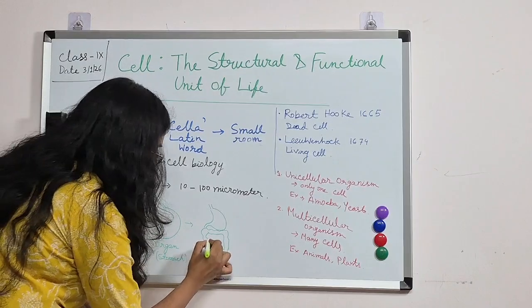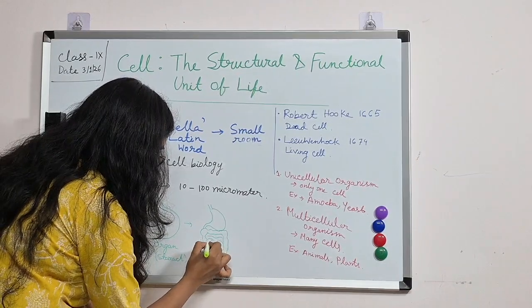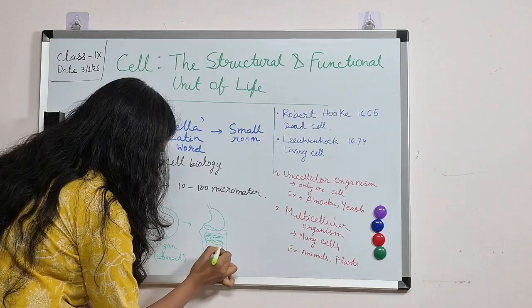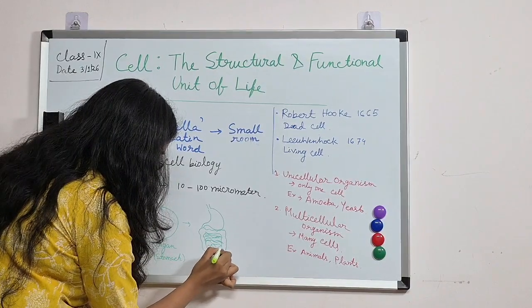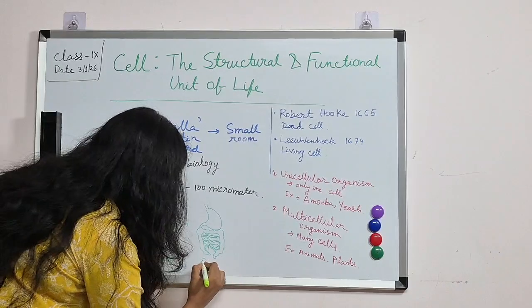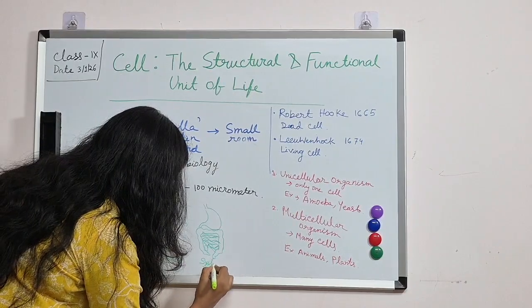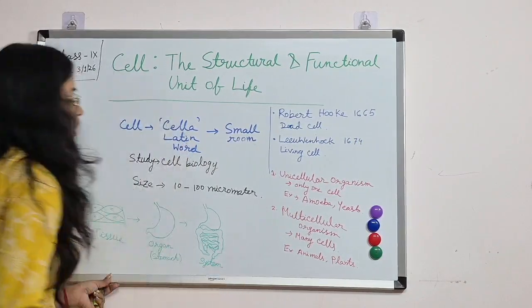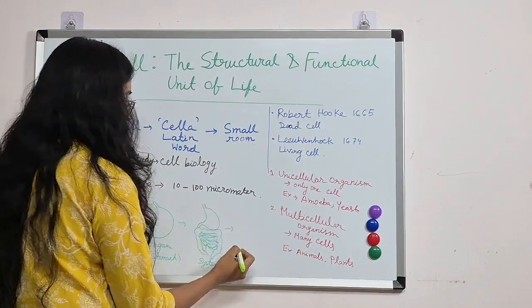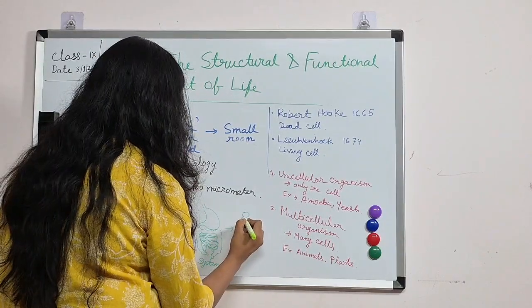This is our digestive system. Here the small intestine is a coil-like structure. Different systems combine together and form the whole body.